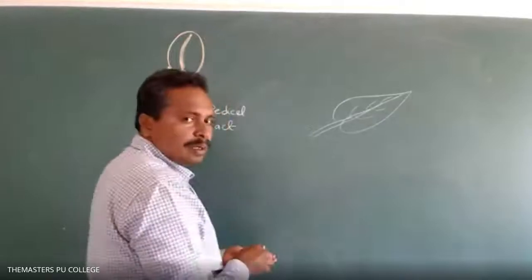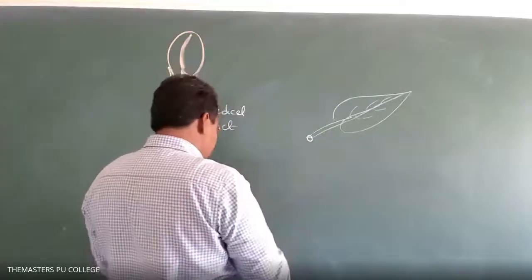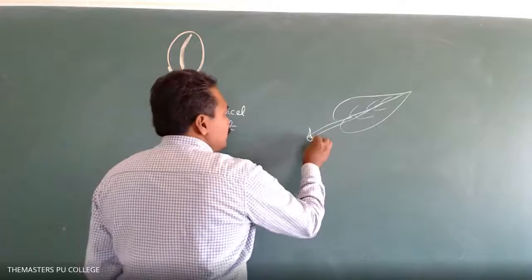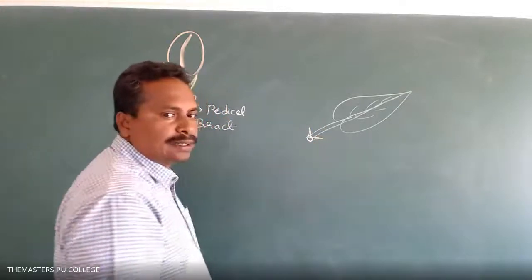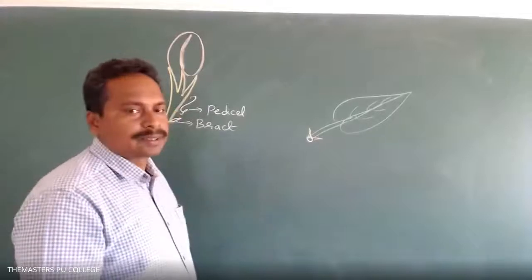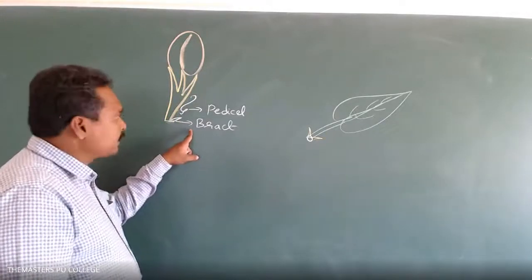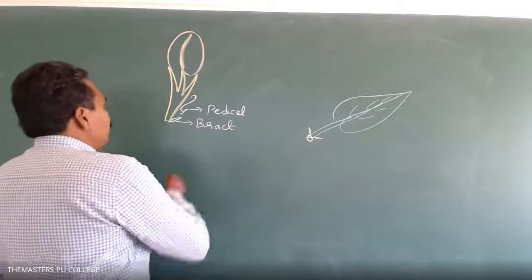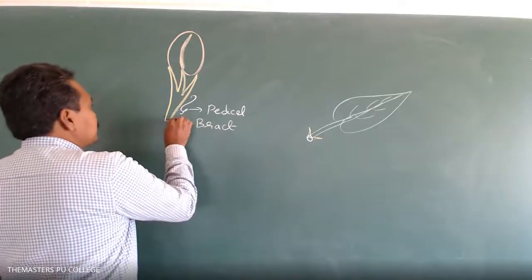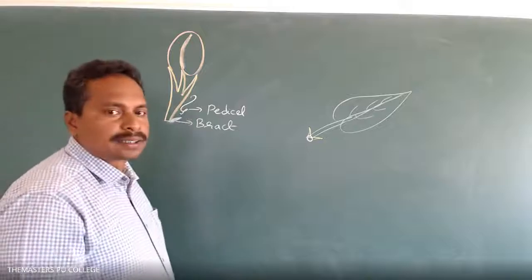In some plant species, the leaves have stipules, which are small leaf-like structures present on the lateral side of the leaf base. That's stipule. Bract is the small leaf-like structure present at the base of the pedicel. That's called bract.